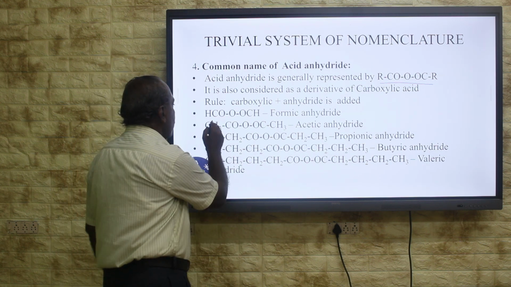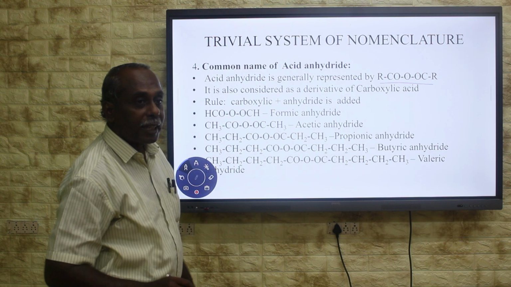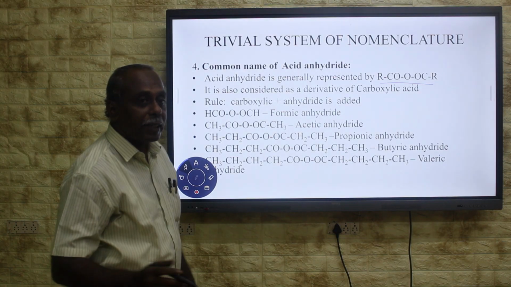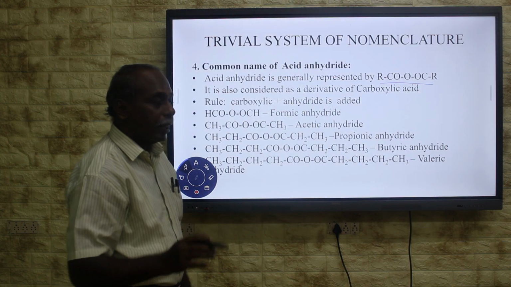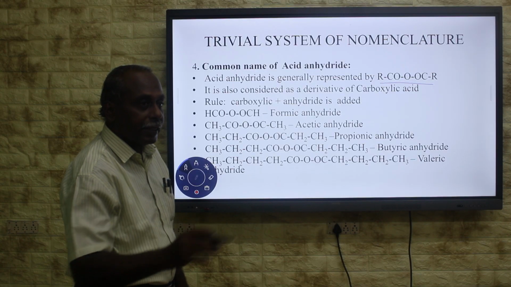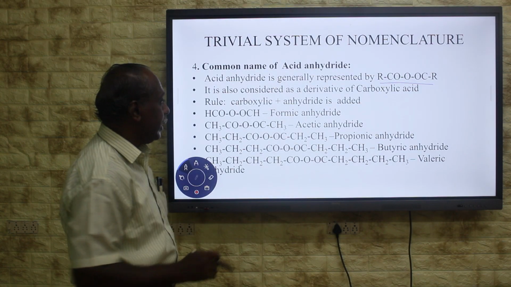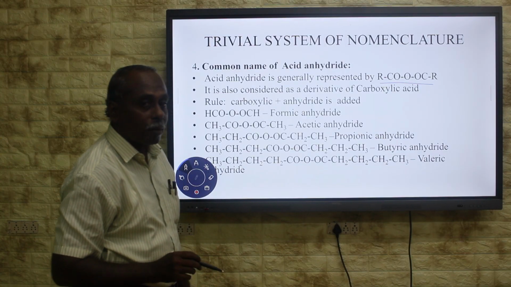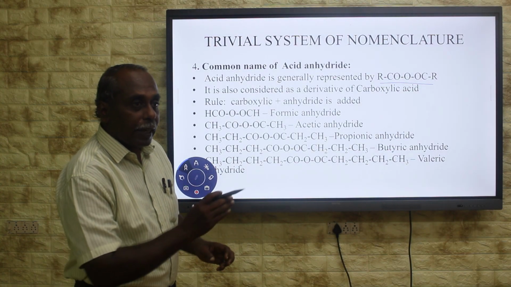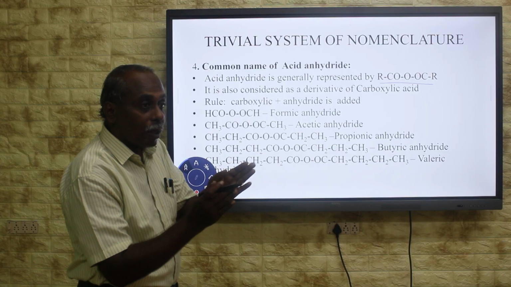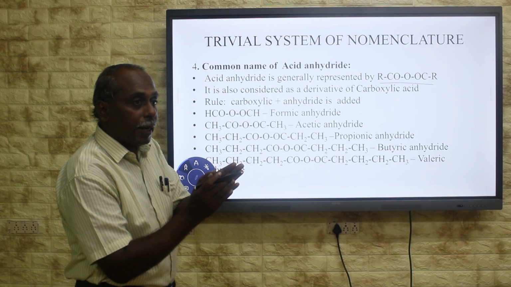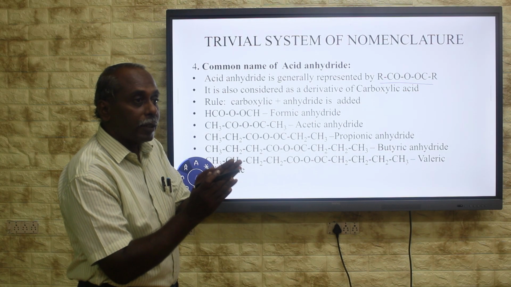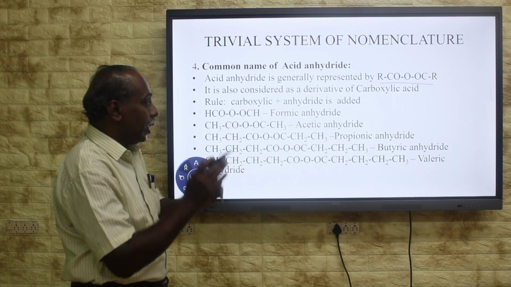The 1 carbon carboxylic acid is formic acid. Here the word acid is removed, and instead of acid you add anhydride. Here it is derived from acetic acid, a 2 carbon carboxylic acid. As I already told, 2 moles of carboxylic acid combine by losing 1 mole of water, and you get anhydride. That is the general principle.